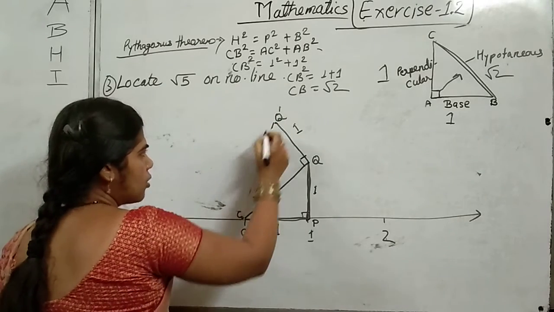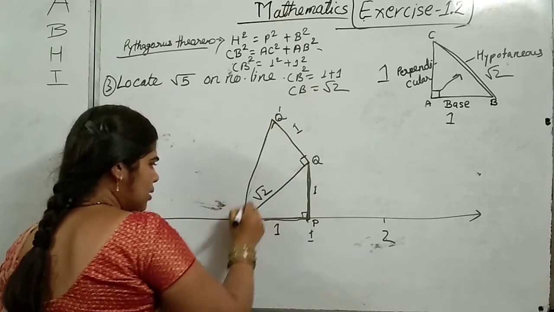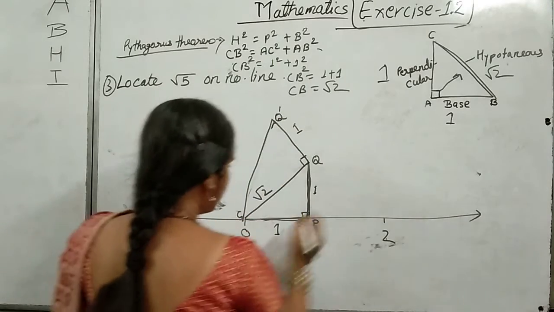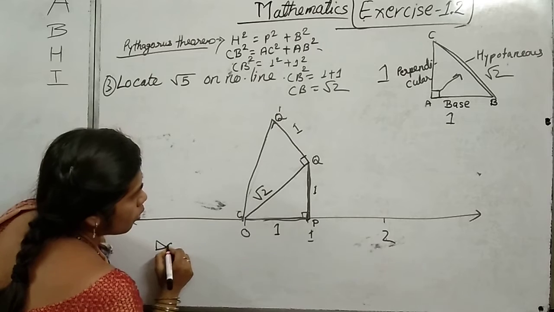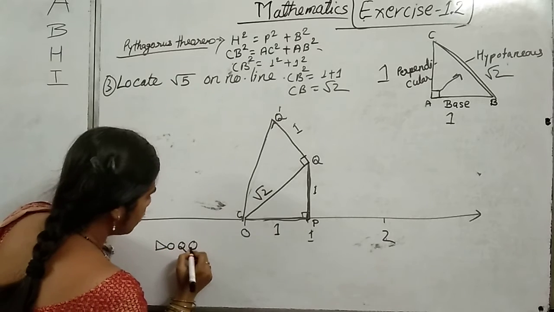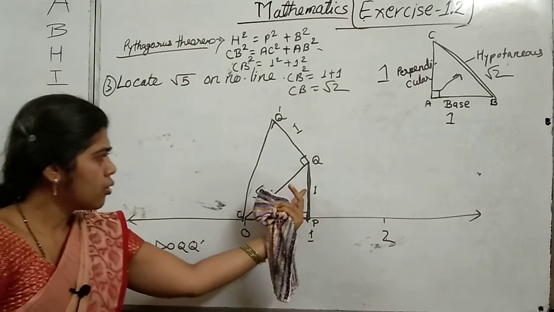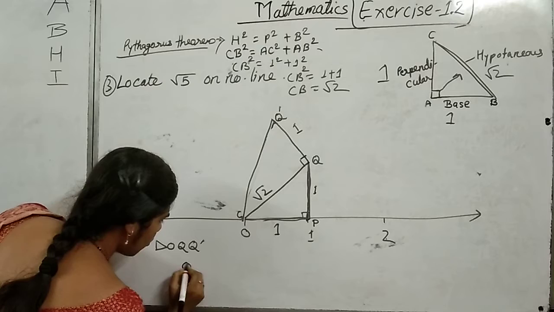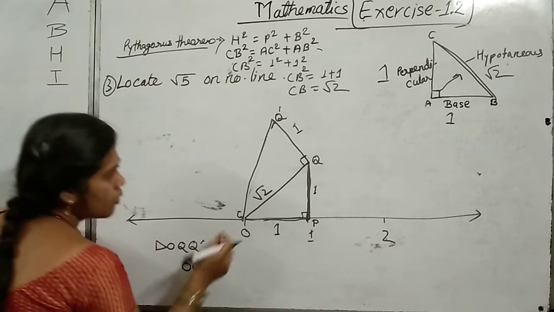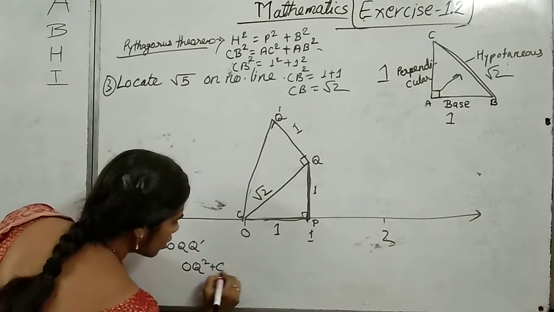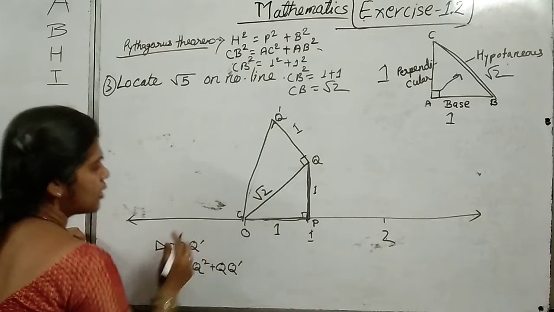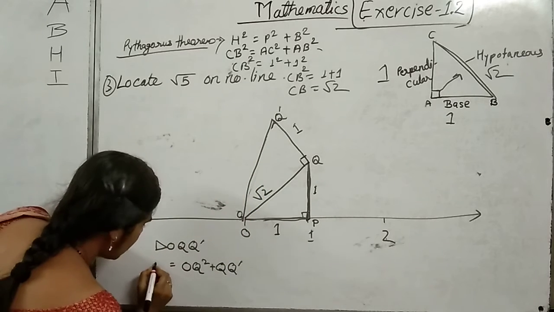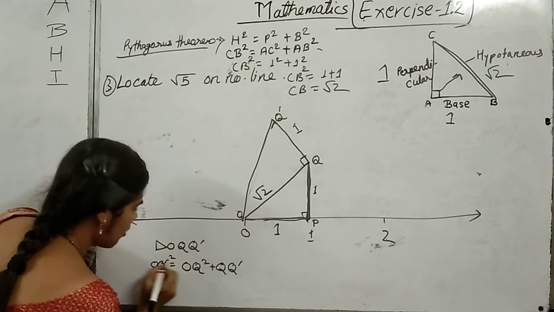In the same Pythagoras theorem, put the values and get the answer. If we put in triangle OQ, Q dash, OQ is base, so OQ square, perpendicular is QQ dash, QQ dash is equals to hypo, that is OQ dash, OQ dash square.